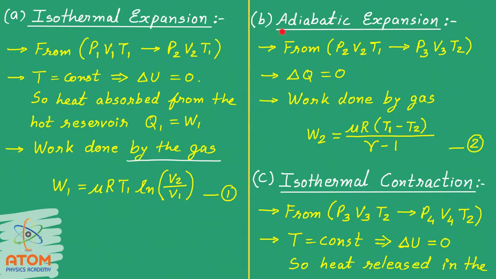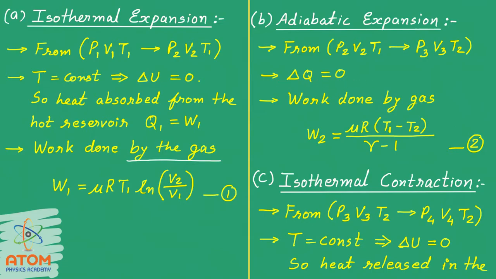Now comes the second stage, that is adiabatic expansion. Here the initial thermodynamic state is P2, V2, T1, the final state of the first stage, and the final state is P3, V3, T2. Because it is adiabatic expansion, P, V, T all will change. But here delta Q will be 0 because there will be no exchange of heat.